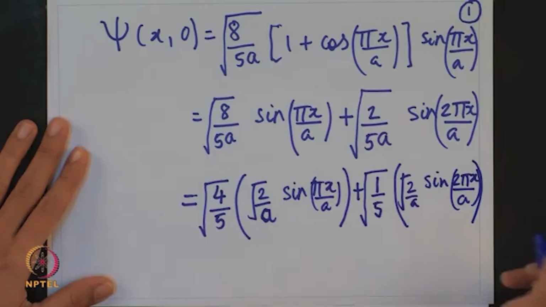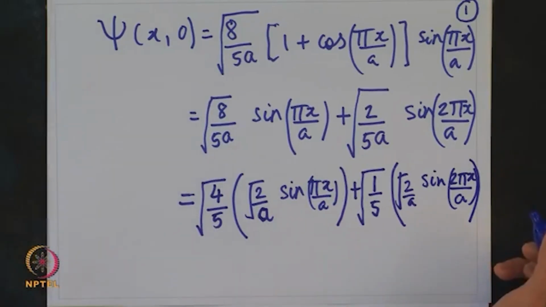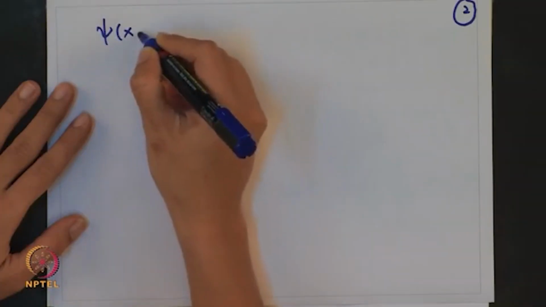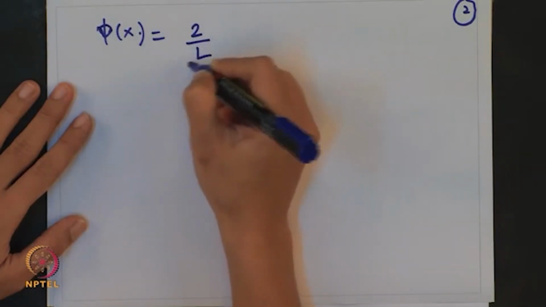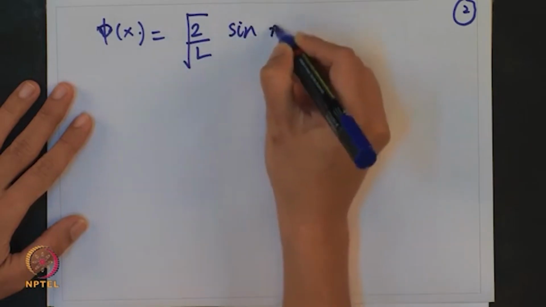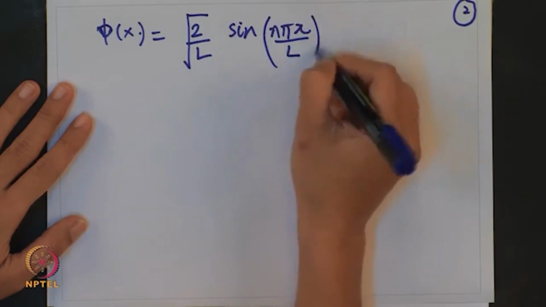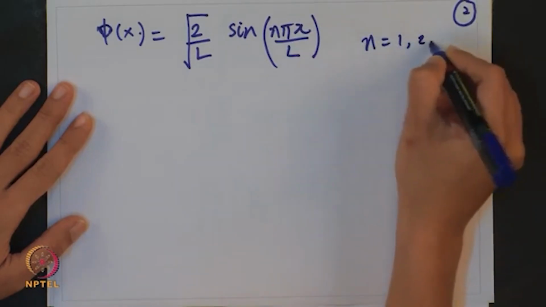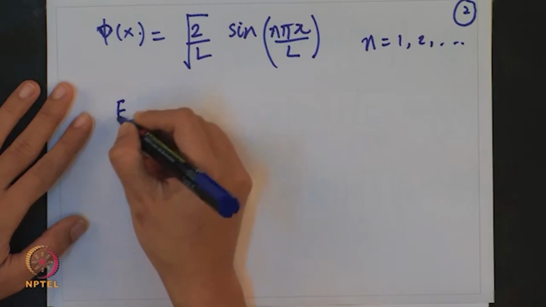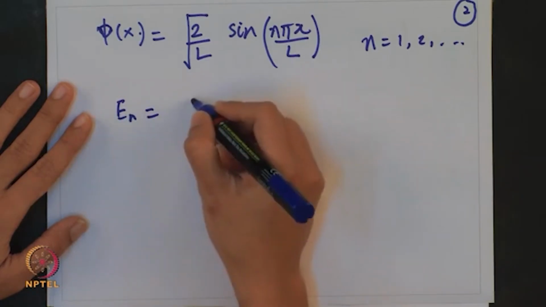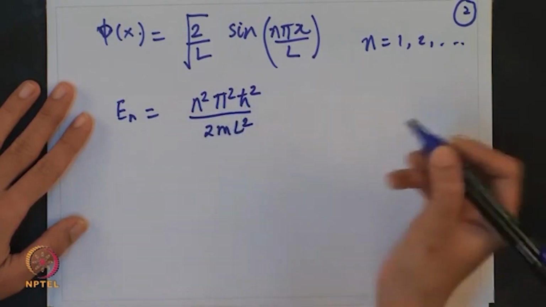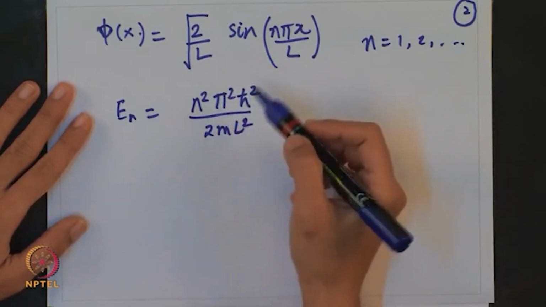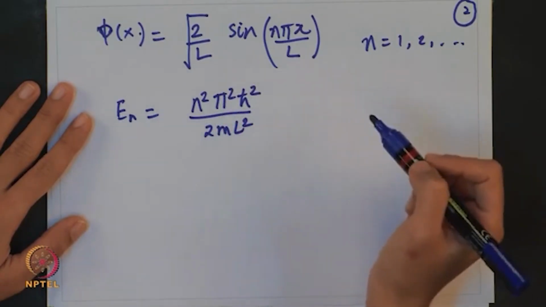For this, just recollect what the solution for a particle in a one dimensional box was. Psi of x was given by, or rather let us call it phi of x, square root of 2 by L times sin n pi x by L. This was the general solution where n can take any value. And the corresponding energy E n was given by n square pi square h cross square upon 2 m L square, where L was the length of the box or the width of the box. In this case we have it as a.